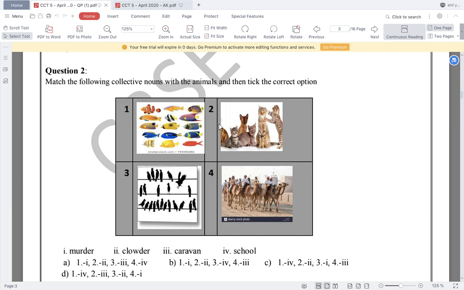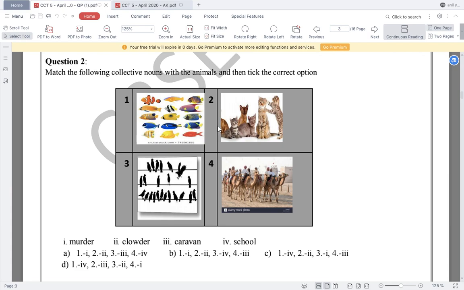So now go for the answers. First matches with the fourth. So one is fourth. We have two options, option number C and option number D. So again there is a confusion which one is this, so we'll need to check for one more. See, such questions we do not need to know all the answers.